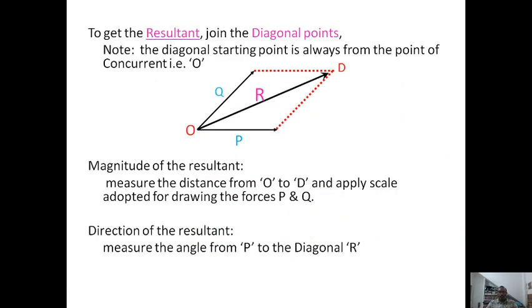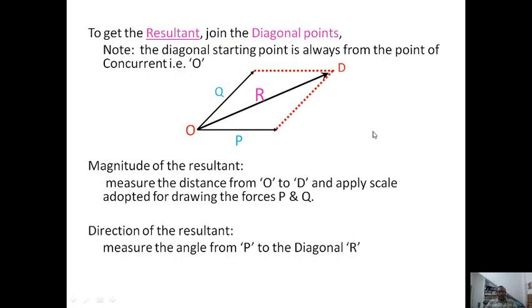Now I have joined the diagonal from the point where both forces are concurrent, A or O, towards the other diagonal point D. So to get the resultant, join the diagonal points. The diagonal's starting point is always the point of concurrence, O.